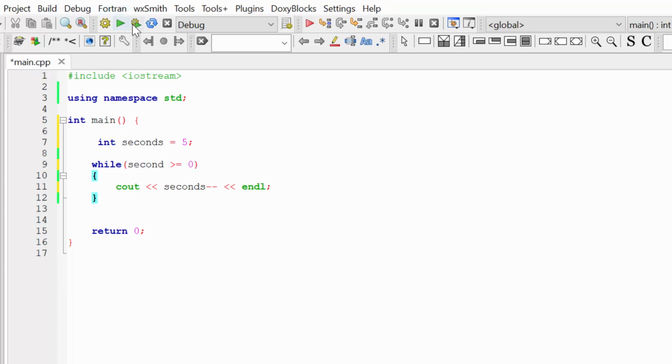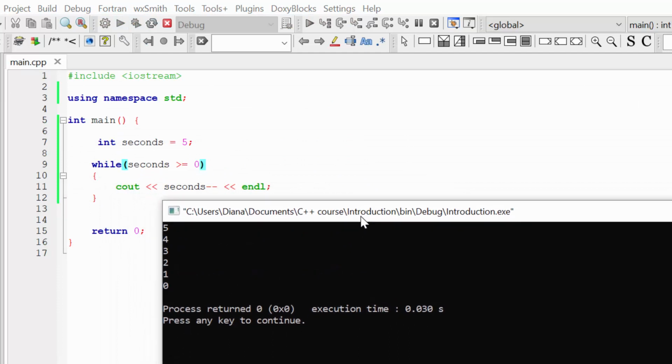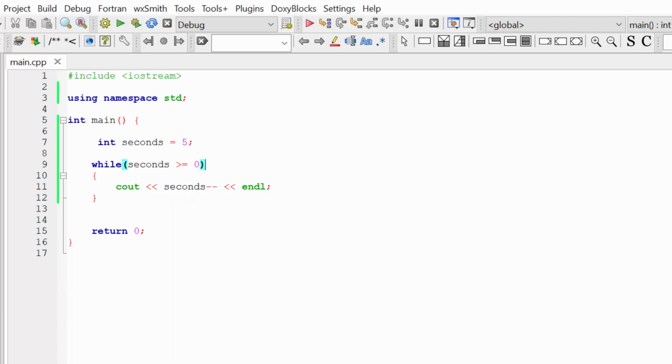Let's try to build and run this program, and you can see the result. Now we see the countdown in the terminal: 5, 4, 3, 2, 1, 0. But actually it will be more fun if I add some lag to my terminal, so I actually see seconds, so I will see each new number each second. For this purpose, I need to somehow make my terminal sleep for a second inside of my loop. So after we run the loop once, we are going to make our program sleep for 1 second, and then we will run our loop a second time.